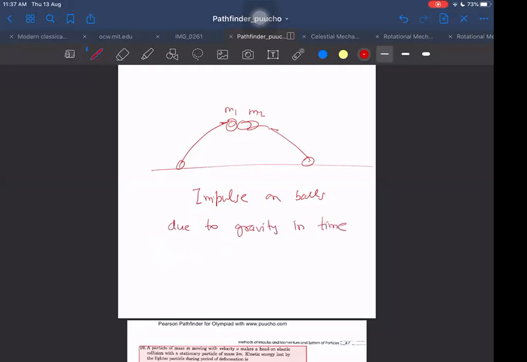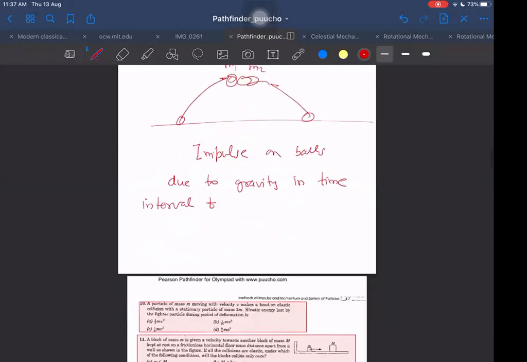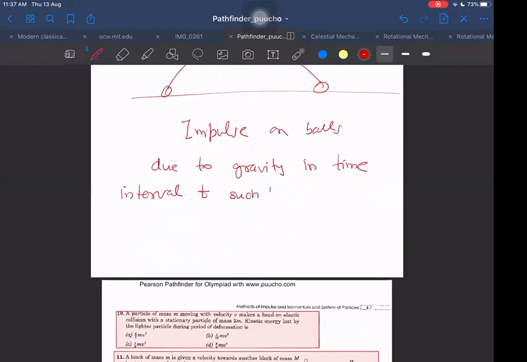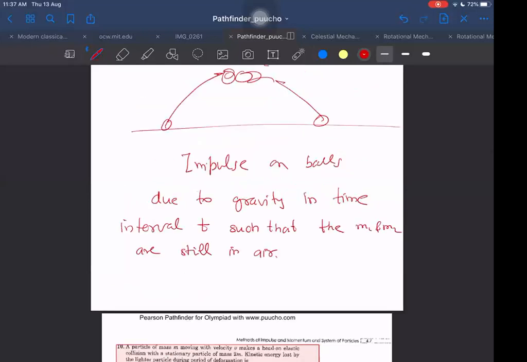I should mention the impulse on the balls due to gravity in a time interval t such that m1 and m2 are still in the air. I'm not talking about the time after they land on the ground, but the time for which these are still in the air.